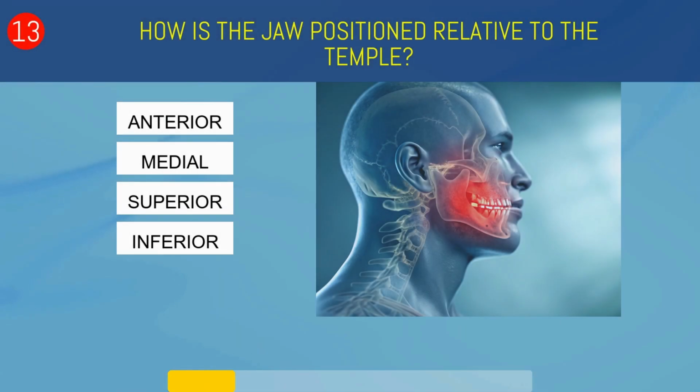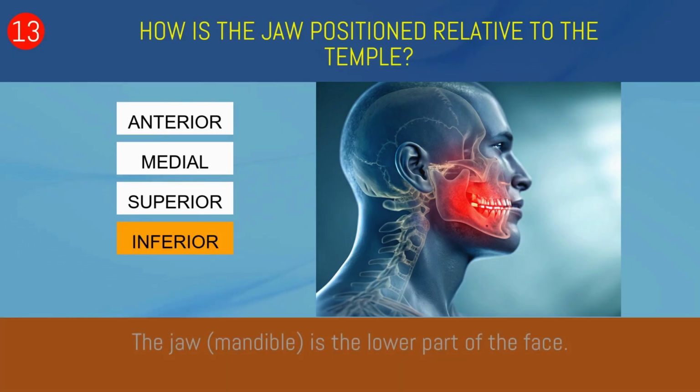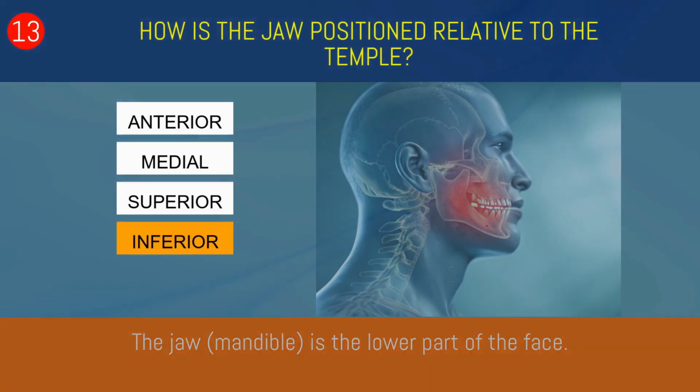How is the jaw positioned relative to the temple? Anterior, medial, superior, or inferior? Inferior. The jaw is the lower part of the face.